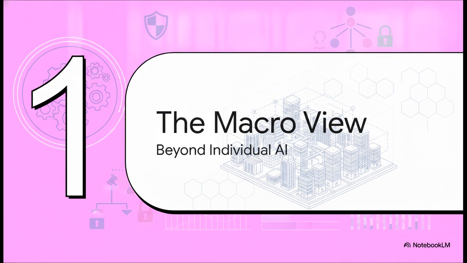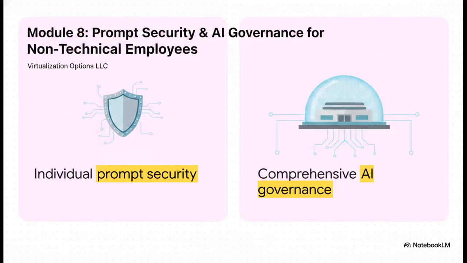We are taking the macro view here. Up to this point, we focused heavily on individual prompt security. Things like pausing to double-check if your prompt contains sensitive data, intellectual property, or financial records before you hit send. And yes, that personal diligence is completely foundational. But moving forward, we have to acknowledge a broader reality. That individual caution really has to operate securely under the broad protective umbrella of comprehensive AI governance. Basically, without this macro-level systemic enterprise safety net in place, micro-level caution just isn't enough to secure a modern organization.